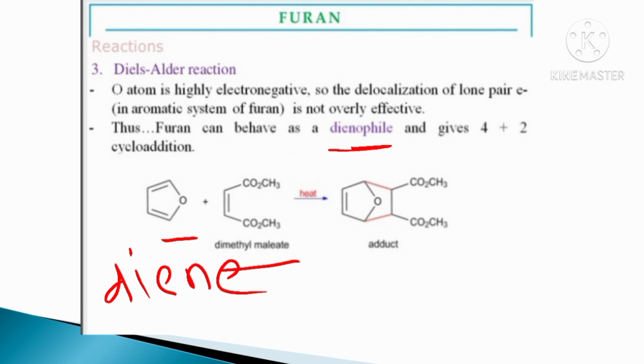In the presence of heat, an adduct is formed. The diene is electron rich and the dienophile is electron deficient.